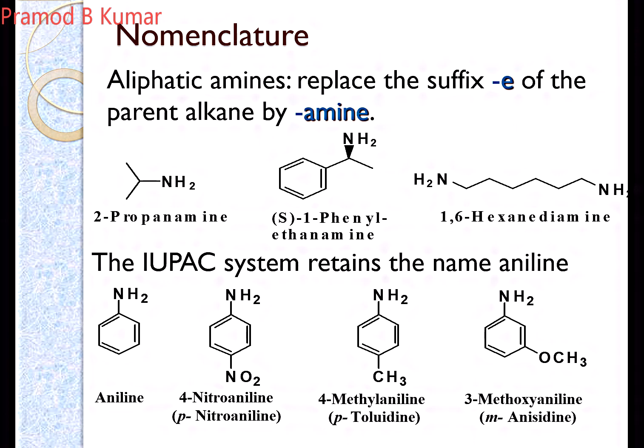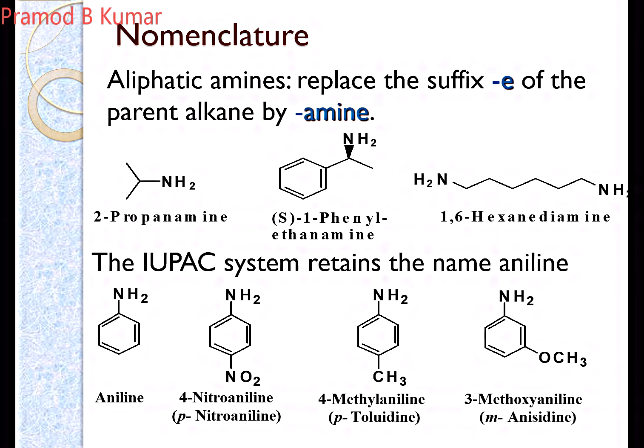So let us take the first example, that is 4-nitroaniline or para-nitroaniline. Why? Because the nitro group is at the 4th position in comparison to your amino group. So the amino group will always be given the first priority in the naming, because it is your trivial name. Next example is 4-methylaniline, that is para-toluidine.